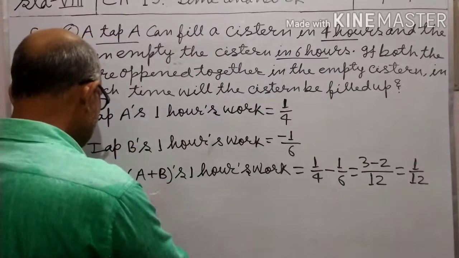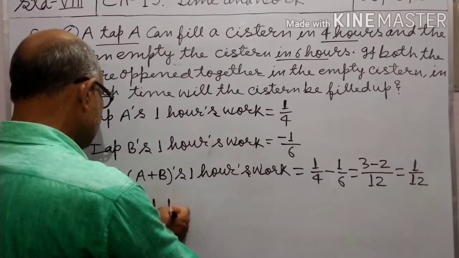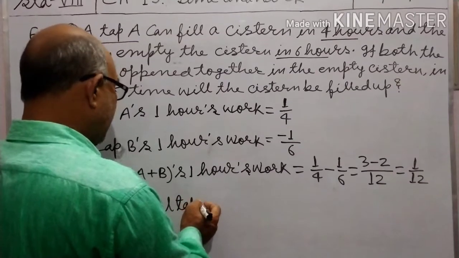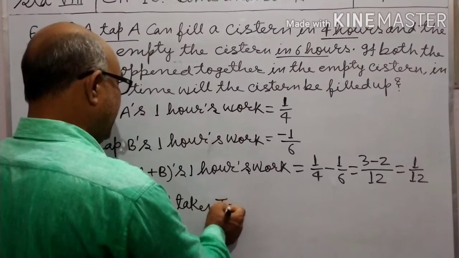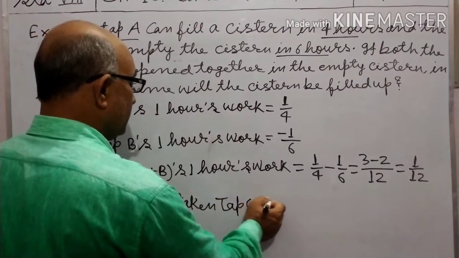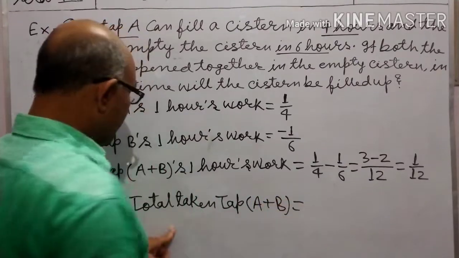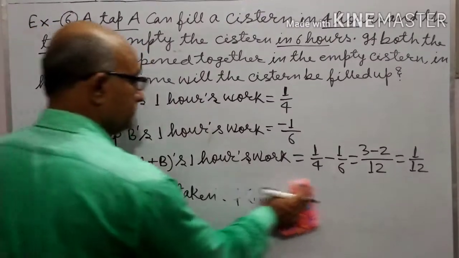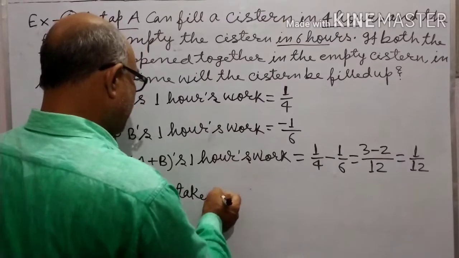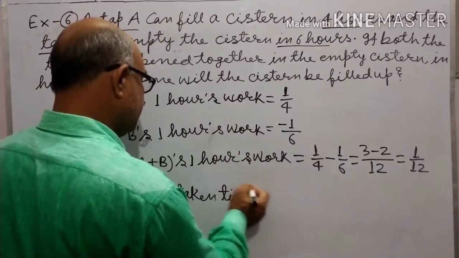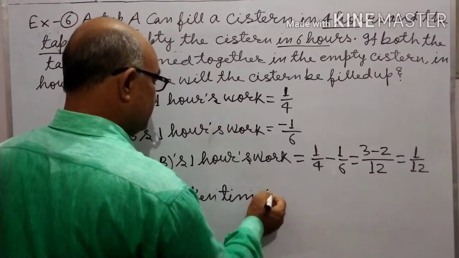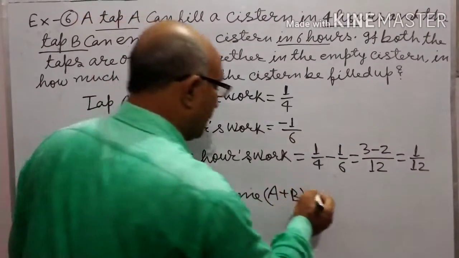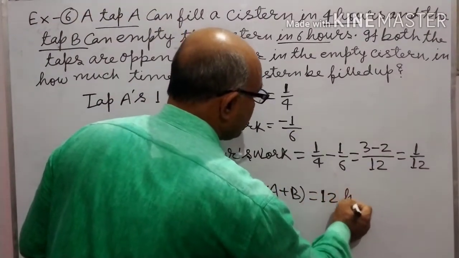Therefore the total time taken by taps A plus B equals 1 by 12 changed into 12. So 12 hours. Answer.